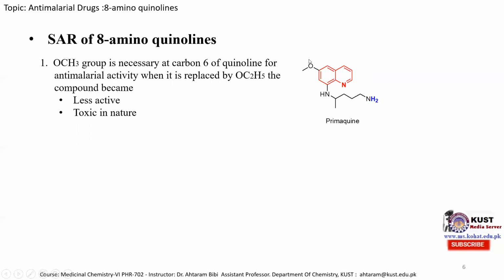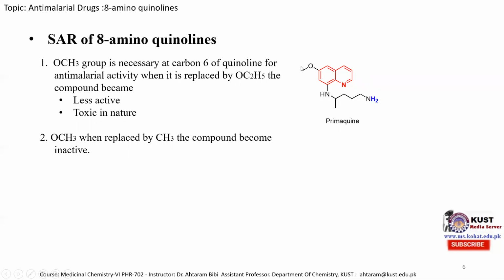And when we replace this methoxy group with an ethoxy group, then this molecule become less active and toxic in nature. Similarly, if this OCH3 group is replaced by simple methyl group, the compound becomes inactive. So it means that this methoxy group at position 6 is compulsory for the intensive anti-malarial activity. When we replace it with a ethoxy group, it's become inactive and toxic.